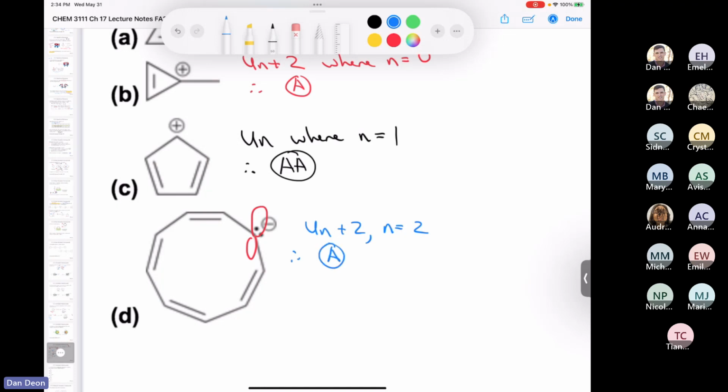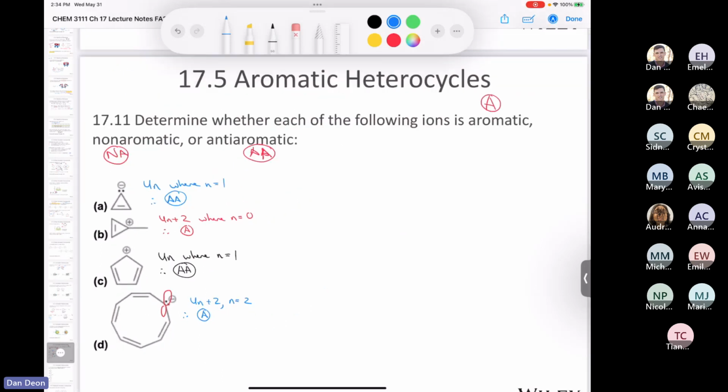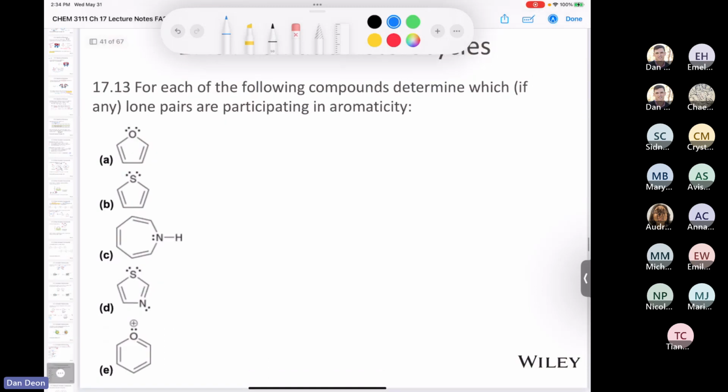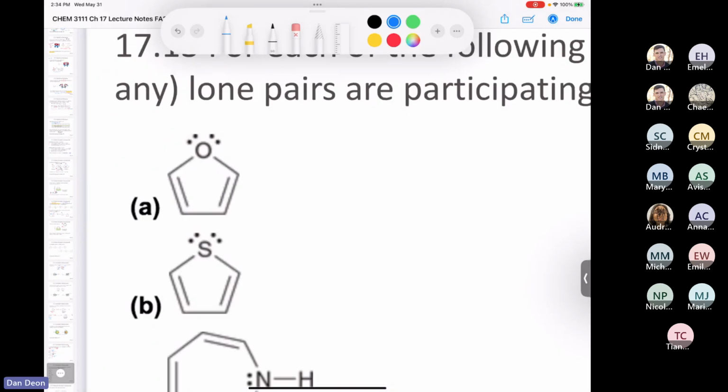Boom. That's pretty good work, everybody, answering those, okay? So what I would recommend that you do is look at the rest of these examples in the textbook and try them on your own. In the interest of time, let's try looking at some compounds here. So now we're going to be very careful here. It says for each of the following compounds, determine which, if any, of the lone pairs are participating in aromaticity. So I'm going to do this very slowly.